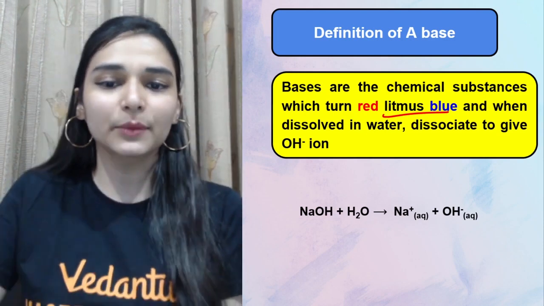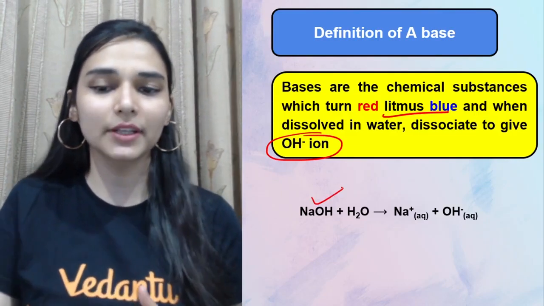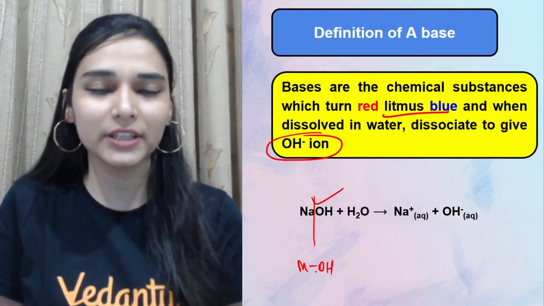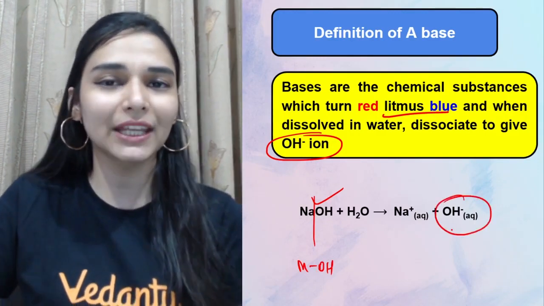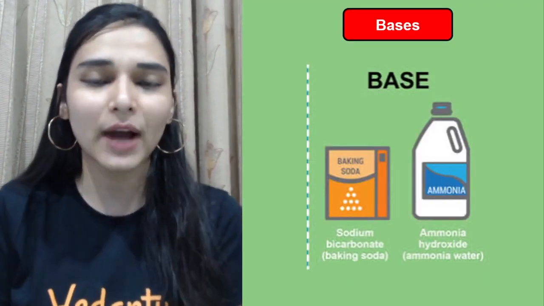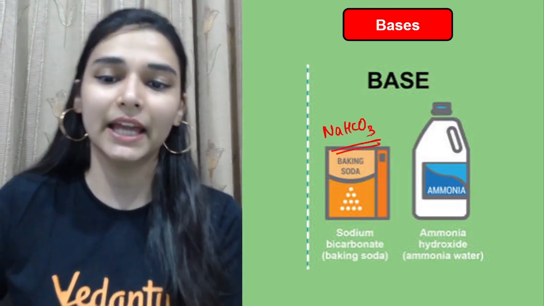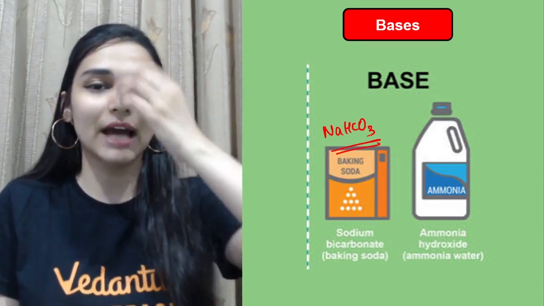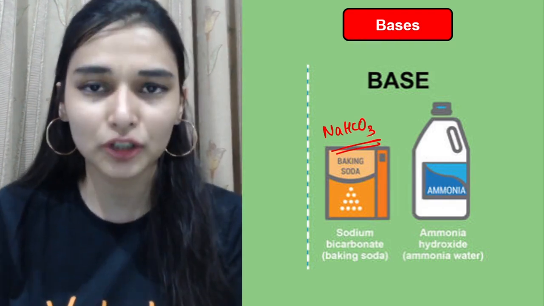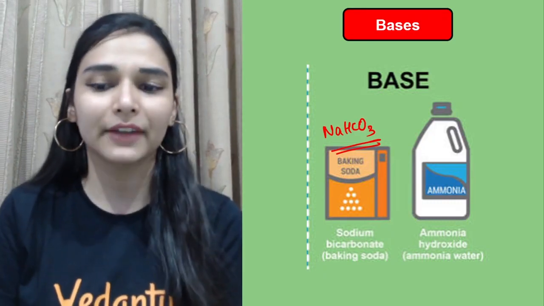In water, bases give us OH ions according to Arrhenius. Say you take sodium hydroxide in water, then water breaks the metal-OH bond, and I get free OH ions in the solution. A common example you have seen is sodium bicarbonate, baking soda, which we consume at home to bring fluffiness to food, and it is used as an antacid. It's a very good mild base and not corrosive, so we can consume it. Whenever there is excess acidity in the stomach, you can take it and you will feel better.